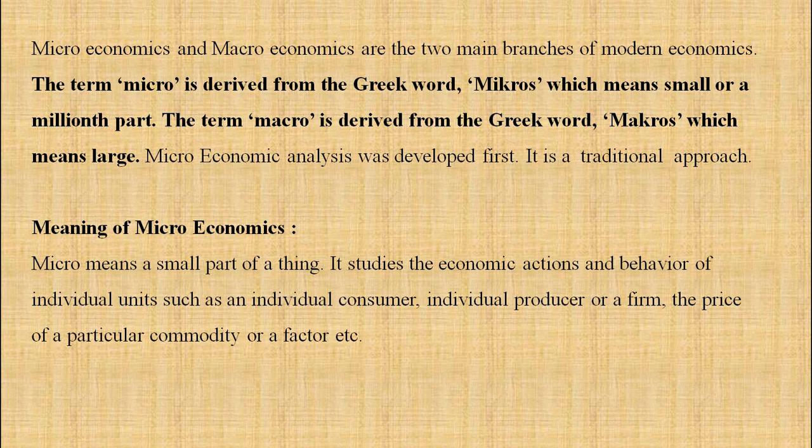Microeconomics and macroeconomics are two main branches of modern economics. The term micro is derived from the Greek word mikros. Look at the spelling. This can be asked for multiple choice or true or false, which means small or a millionth part. The term macro is derived from the Greek word macros, which means very large.